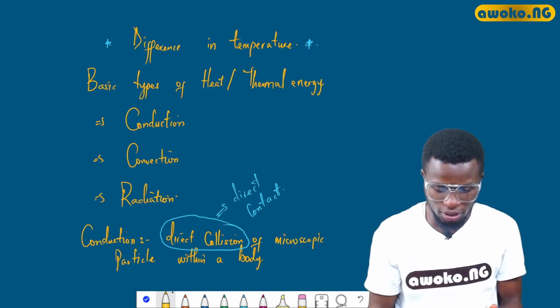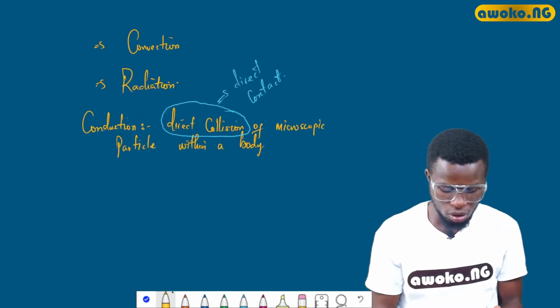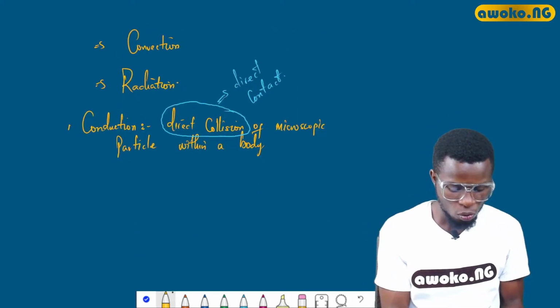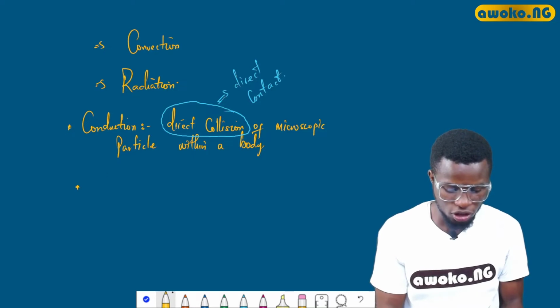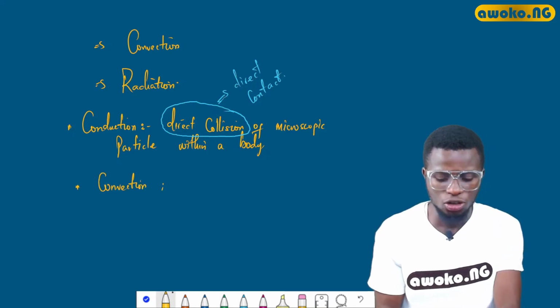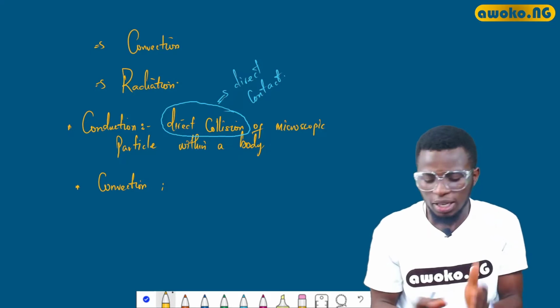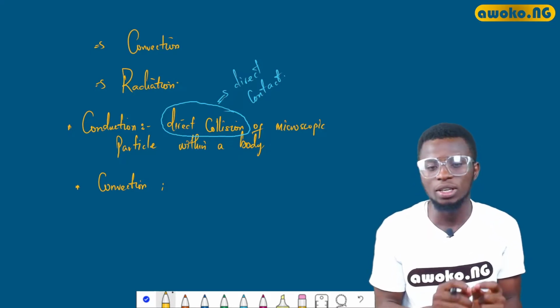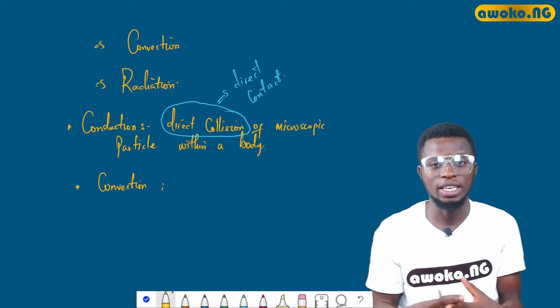Now let us consider the second one, which is what we call convection. Convection is actually the form of heat transfer in which energy transition occurs in a fluid.